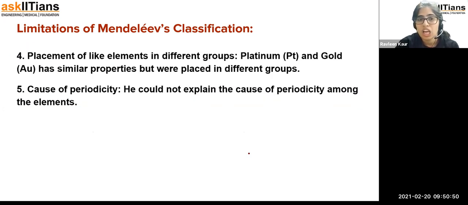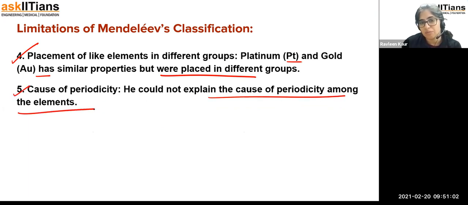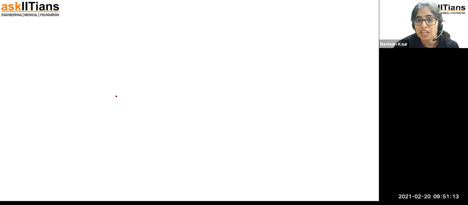The next limitation is the placement of like elements in different groups. For example, platinum and gold have similar properties, but they were placed in different groups. And he could not explain the cause of periodicity among the elements, like why the periodicity was happening. Periodicity means why the properties repeat after a few regular intervals. He was not able to explain all these things. So these were the limitations of the Mendeleev periodic table.